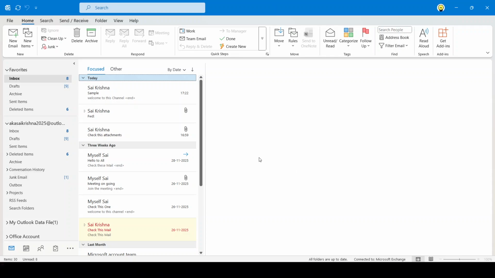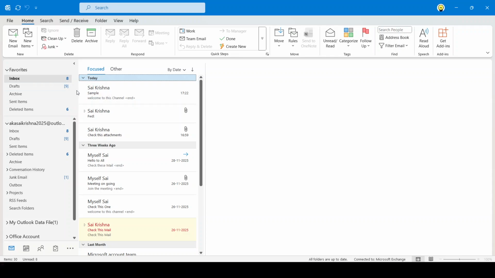In today's video, I'm going to teach you how to add an additional shared mailbox in Outlook. A shared mailbox lets a group of people read and reply to mail from a single address, all within their own Outlook. I'll walk you through the process in both Classic Outlook for Windows and the new Outlook desktop app, so you can follow along with whichever version you're using.